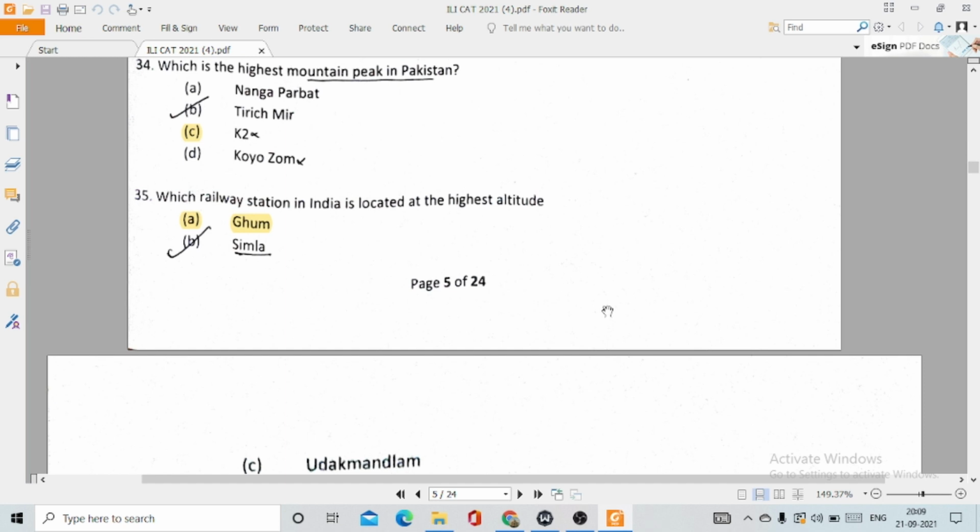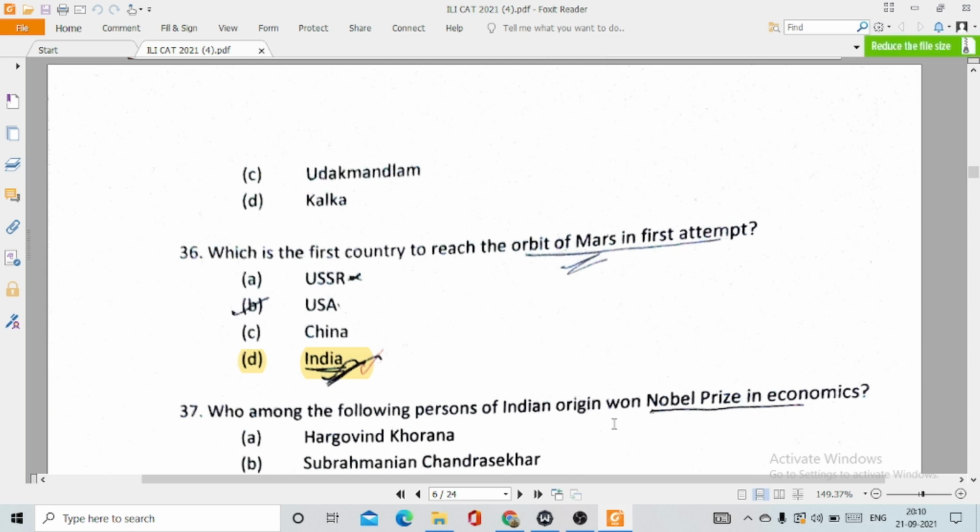Then question number 35. Which railway station in India is located at the highest altitude? This is option number A, Ghum. Ghum railway station is situated in the state of West Bengal. Question number 36. Which is the first country to reach the orbit of Mars in first attempt? This is option number B. This is India, also known as Mangalyaan.